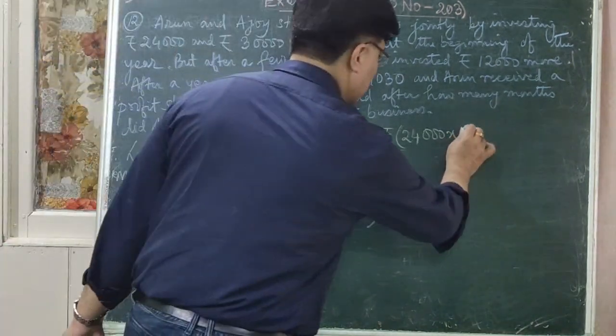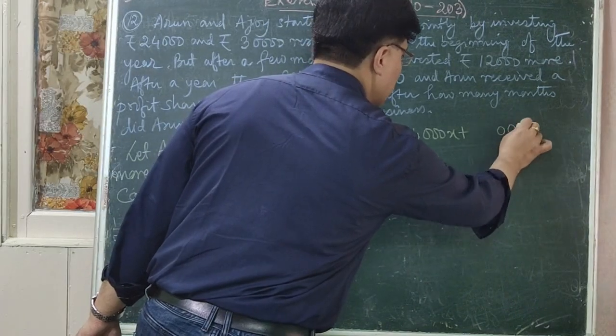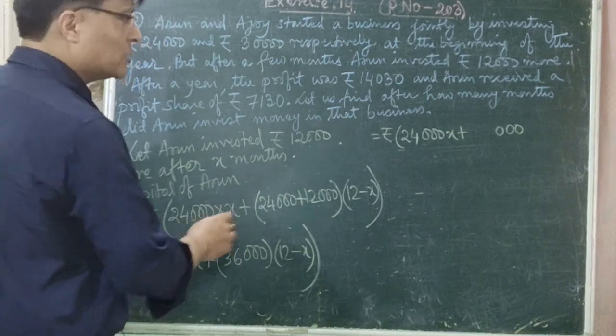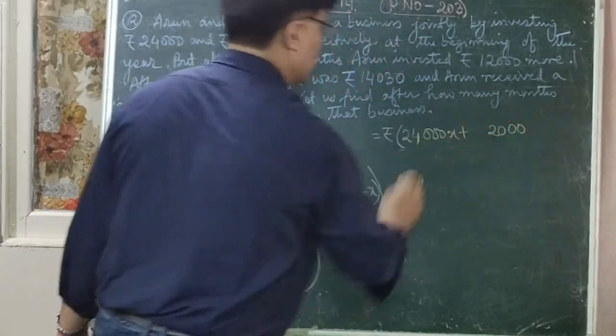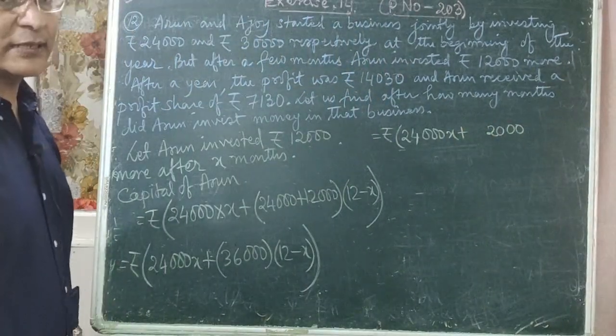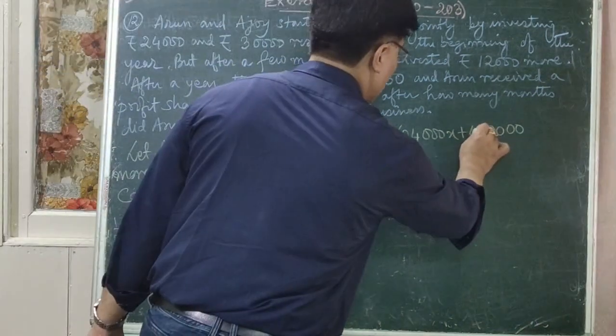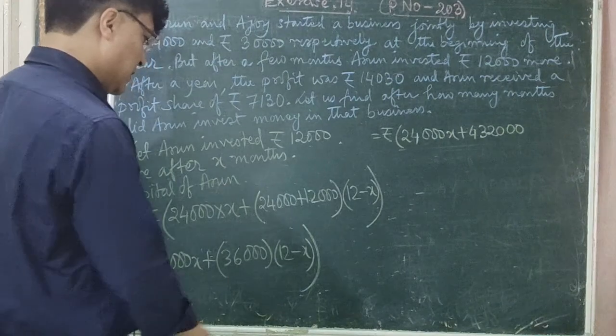Plus 12 into 36,000: 12 zeros are 0, 12 zeros are 0, 12 zeros are 0. 3 zeros are there. 12 6s are 72, 7. 12 3s are 36, 36 plus 7 is 43. This is your 43.